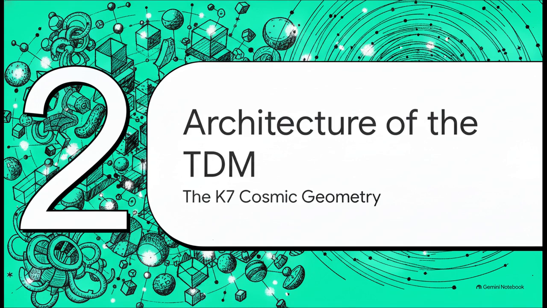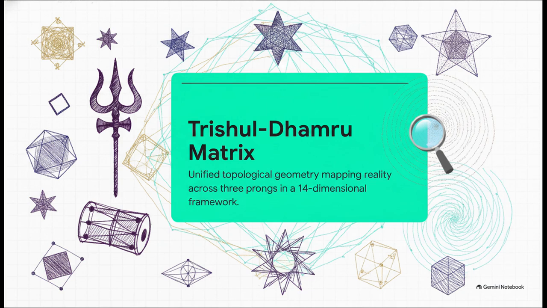To fix this massive conflict, the author introduces a radically different cosmic architecture. Right at the heart of this new paradigm is the Trishul-Dhamru Matrix. Now, instead of the universe just bursting into existence from the chaotic explosion of a Big Bang, this paper proposes something highly structured. It argues that the universe actually shifted from an absolute, non-vibrational, zero-frequency state into the dynamic frequencies we see today, all through a very specific, perfectly balanced, 14-dimensional geometric matrix.